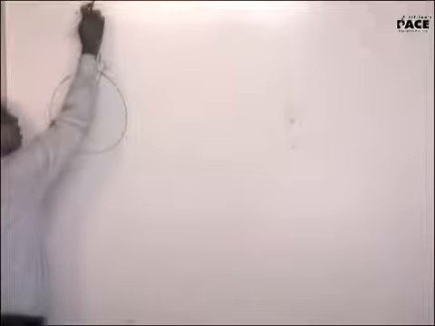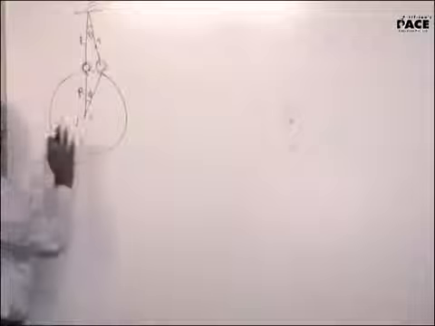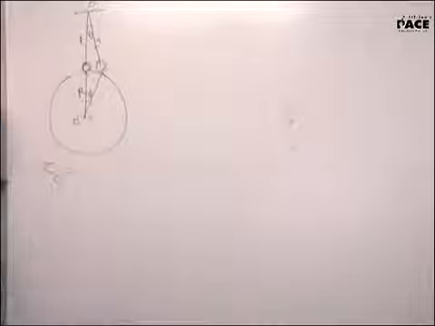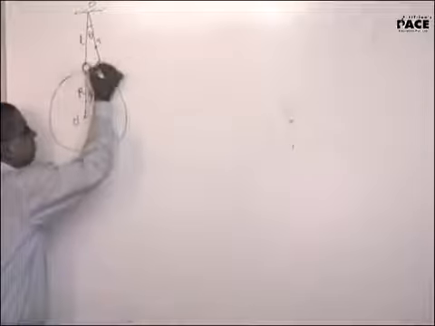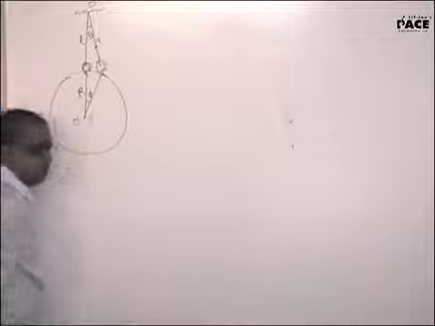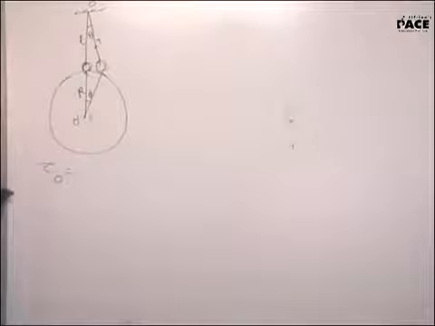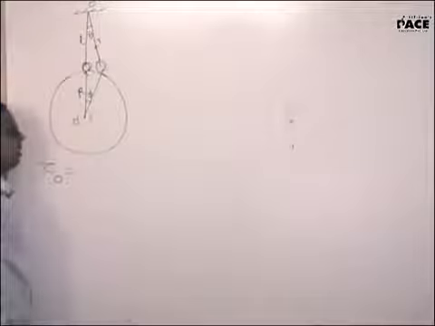Secondly, I am taking the torque about O. I am not taking it about O dash. And both the angles are very, very small because this pendulum should be on the surface of Earth. So x should be very small. If x is very small, theta is very small, phi is very small.